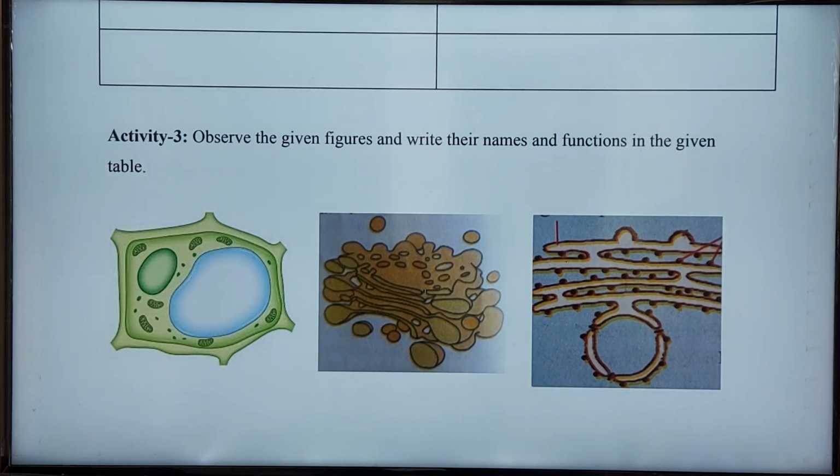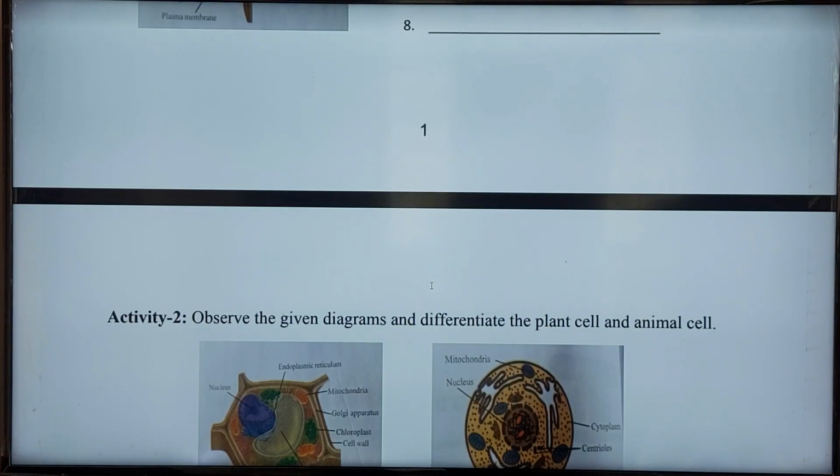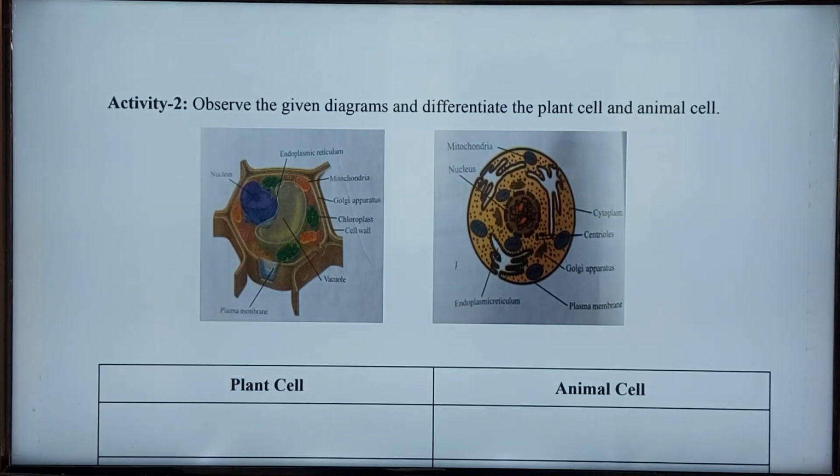The endoplasmic reticulum is a network of membranes observed throughout the cytoplasm. It can spread all over the cell. This is the endoplasmic reticulum, and this network spreads over all parts of the cell.